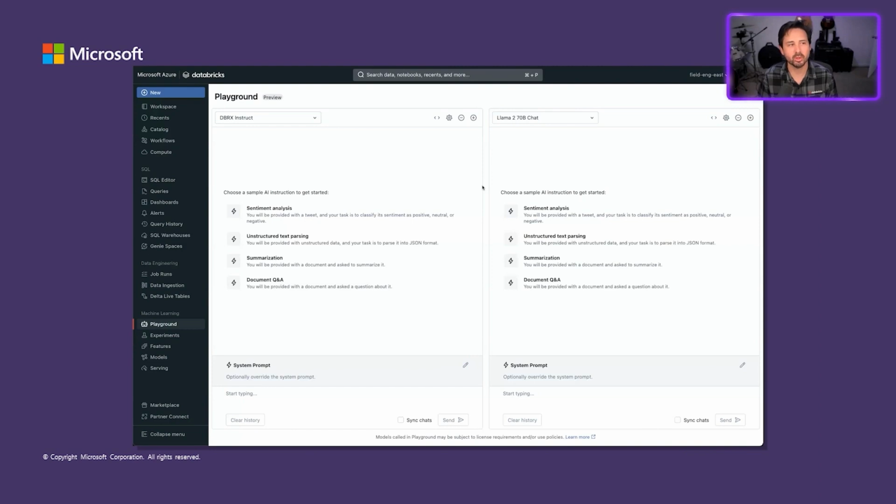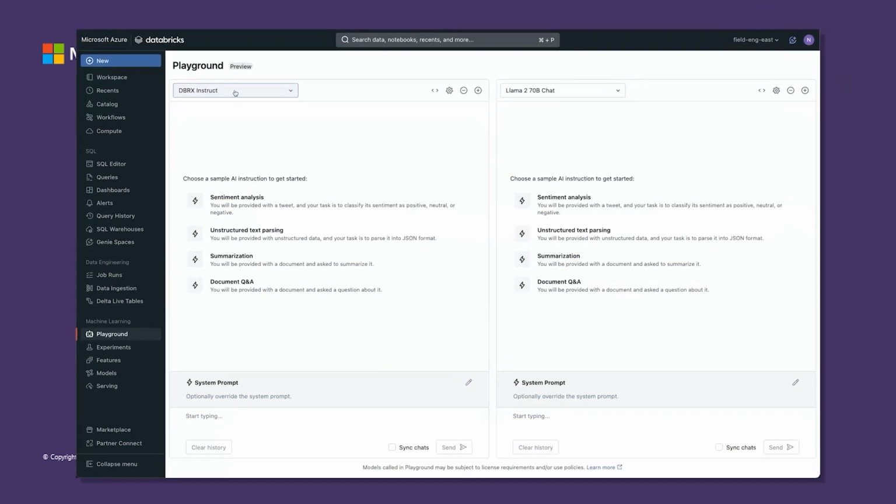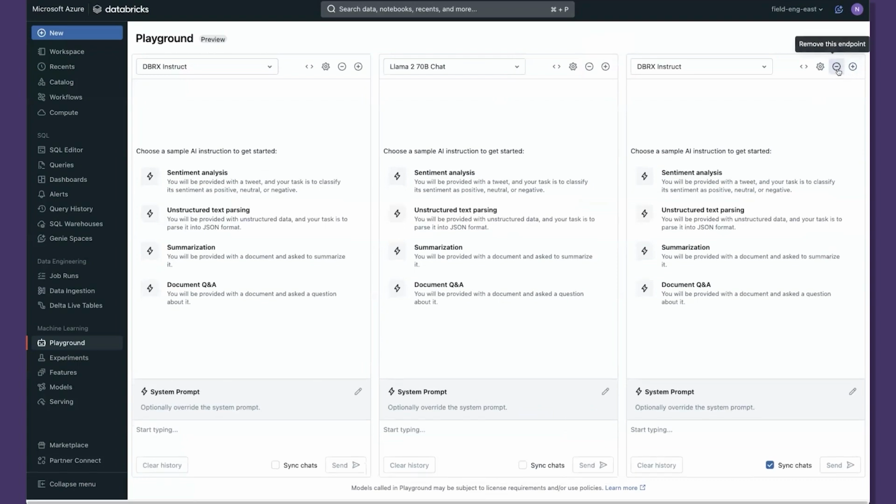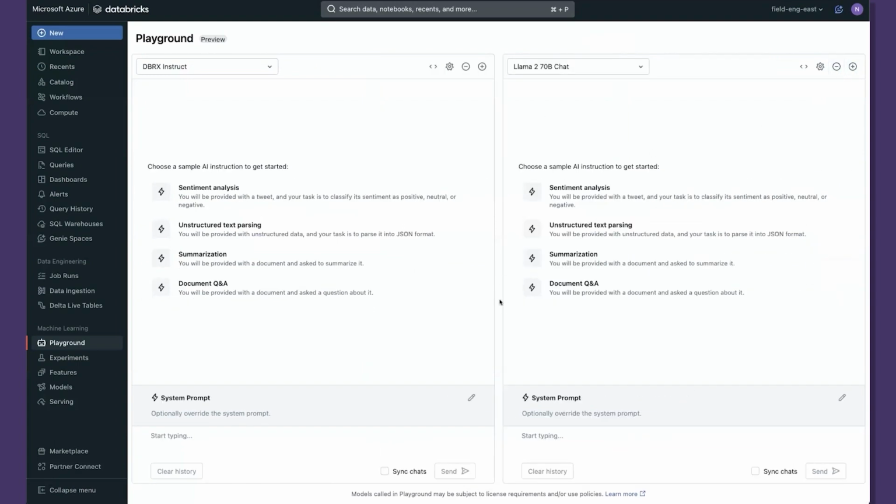The first thing that we're going to show is the AI Playground. The AI Playground is a really awesome way to get a feel for how different foundation models might answer specific prompts. It lets you test things like token throughput, lets you tweak hyperparameters, and it really gives you a good starting feel for what base model you might want to use to build your AI solution on top of. In this case, you'll see that we have DBRX Instruct on the left, and another chat model on the right. We can actually add or remove models as well, but let's just look at two for now.